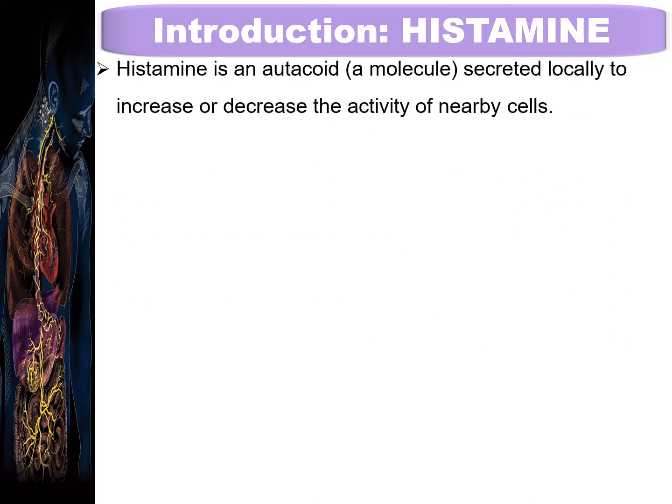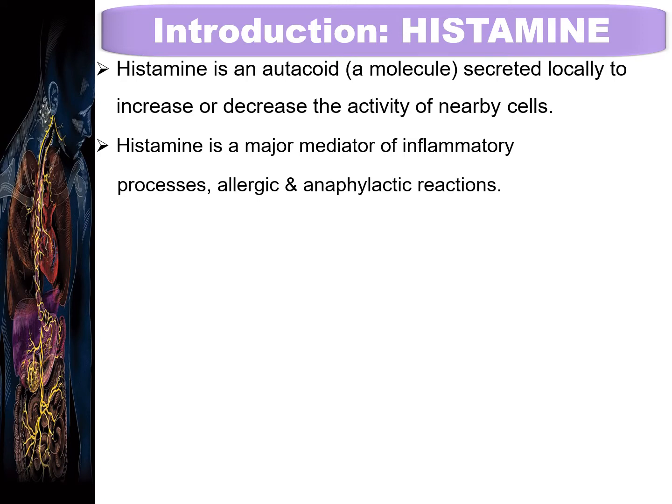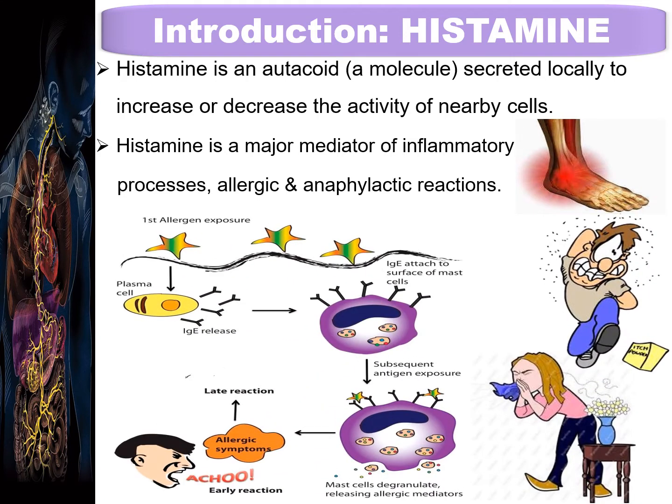Actually, histamine is an autacoid, a chemical molecule which is secreted locally to increase or decrease the activity of nearby cells. Further, histamine is a major mediator of inflammatory processes, allergic and anaphylactic reactions.